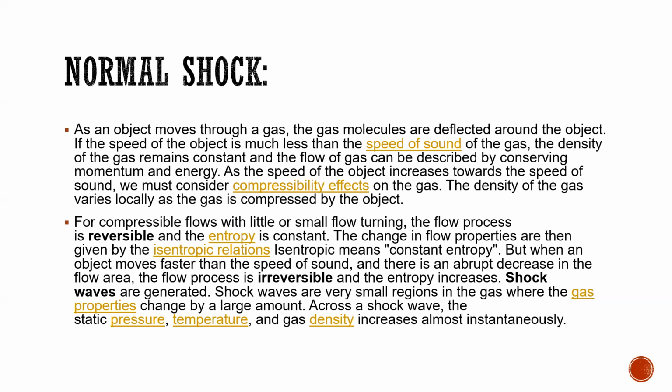So the density of the gas varies locally as the gas is compressed by an object. For a compressible flow with little or small flow turning, the flow is reversible and its entropy is constant. According to thermodynamics, whenever the flow is reversible, the entropy remains constant, and the change in flow properties is given by the isentropic relation. Isentropic means constant entropy.